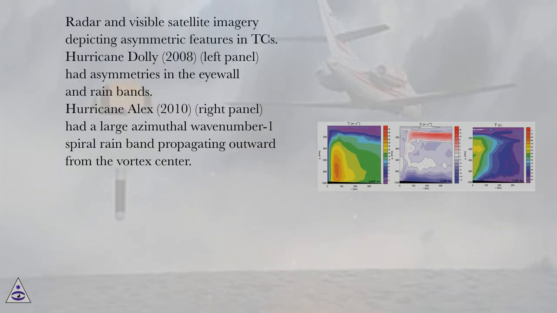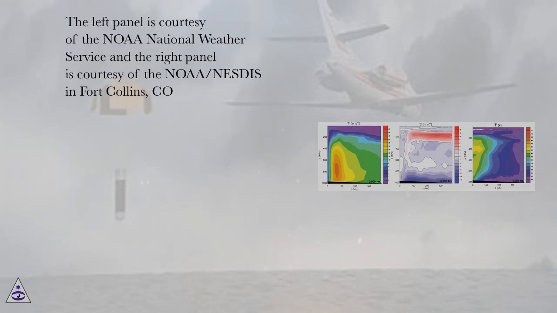Radar and visible satellite imagery depicting asymmetric features in TCs. Hurricane Dolly, 2008, left panel, had asymmetries in the eyewall and rain bands. Hurricane Alex, 2010, right panel, had a large azimuthal wave number 1 spiral rain band propagating outward from the vortex center. The left panel is courtesy of the NOAA National Weather Service and the right panel is courtesy of the NOAA/NESDIS in Fort Collins, Colorado.